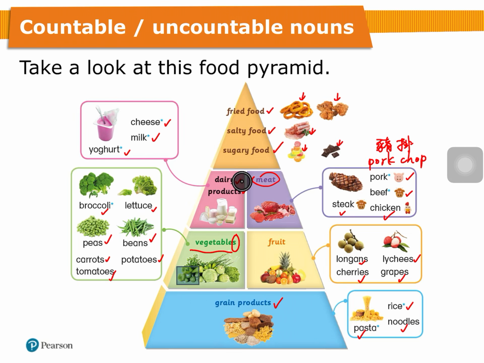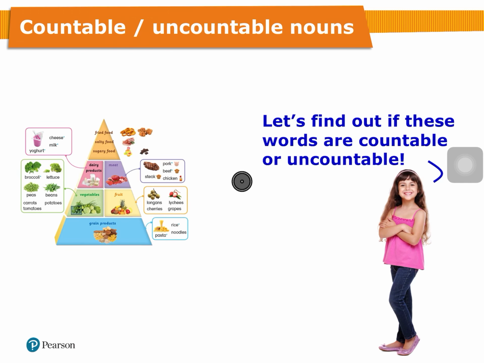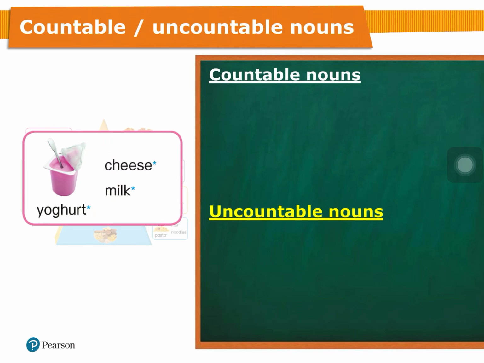Okay, next. So let's find out if these words are countable or uncountable. Countable, 可數嘅, uncountable, 不可數, or we can use this big C and big U. Alright, is cheese count or uncount?